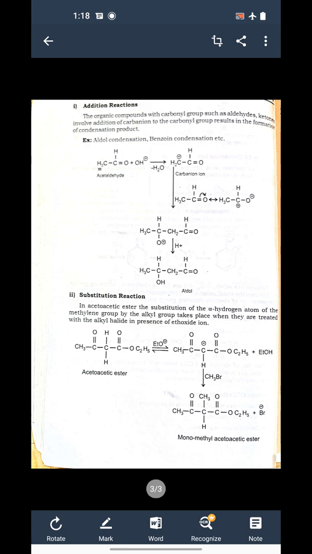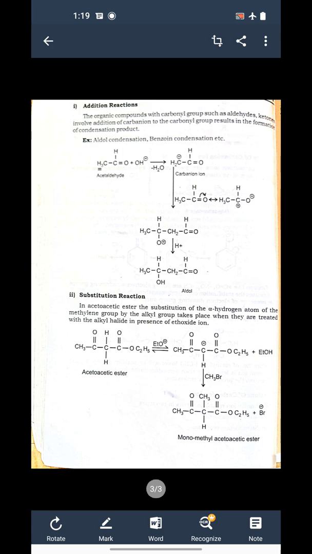And the next one is substitution reaction. As we know, in a substitution reaction one atom gets substituted by another one. Here we have acetoacetic ester, and when it reacts in presence of base, carbon-hydrogen bond cleavage takes place, and carbon now carries negative charge, and it is called a carbanion.